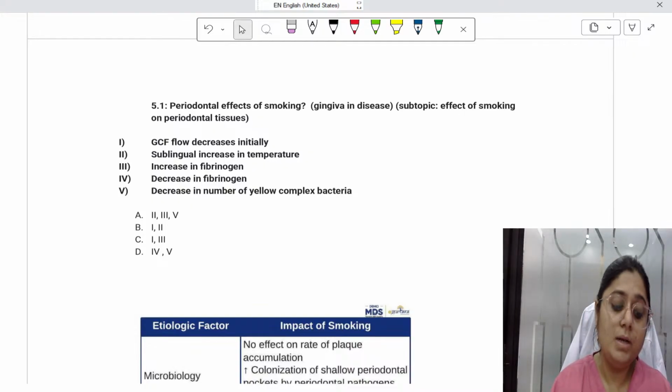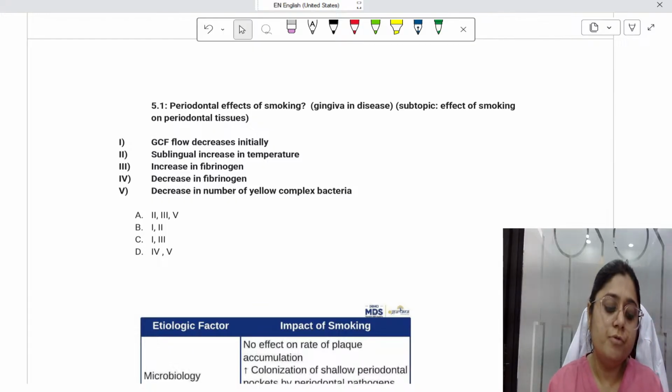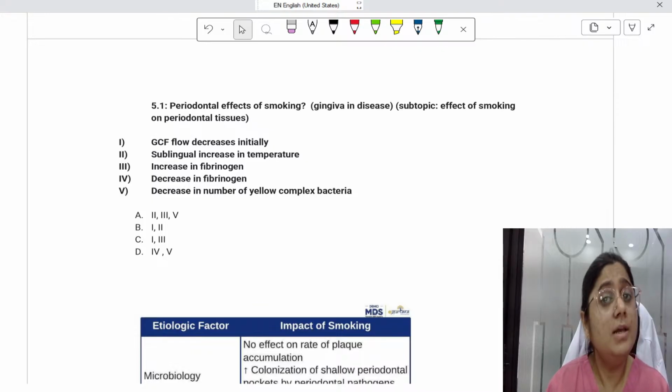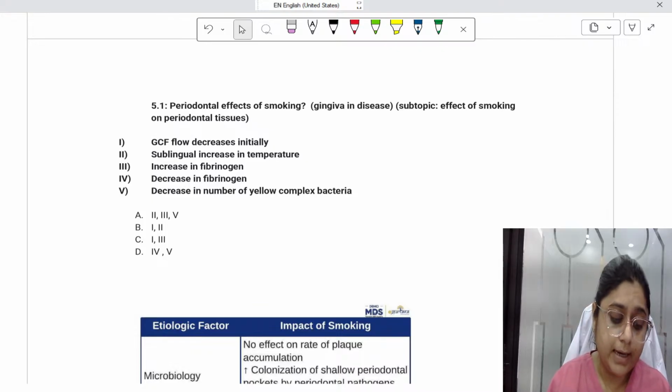Option number two is sublingual increase in temperature. Option number three is increase in fibrinogen. Option number four is decrease in fibrinogen. And option number five is decrease in number of yellow complex bacteria. Okay, so let us look at the options one by one. Option number one is GCF flow decreases initially. Yes, this is true.